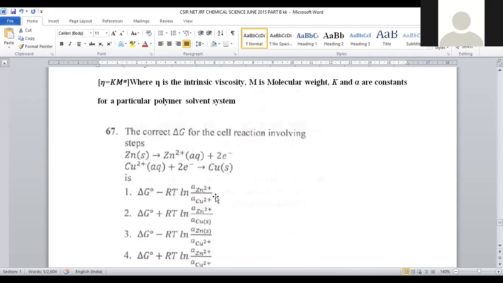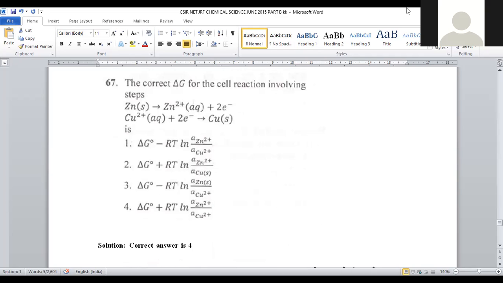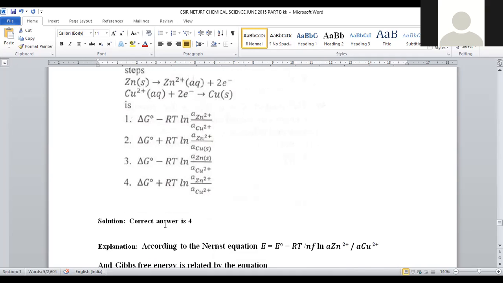Let us move on to 67. It is a part of thermodynamics. The correct delta G for the cell reaction involving zinc gives rise to Zn plus 2 plus 2 electrons, and copper plus 2 plus 2 electrons gives rise to copper. It is a simple galvanic cell we are taking, right? So whenever delta G is considered, the equation will be delta G plus RT ln activity of Zn plus 2 by activity of copper plus 2.